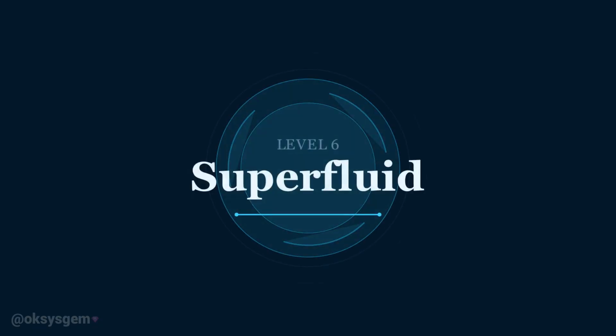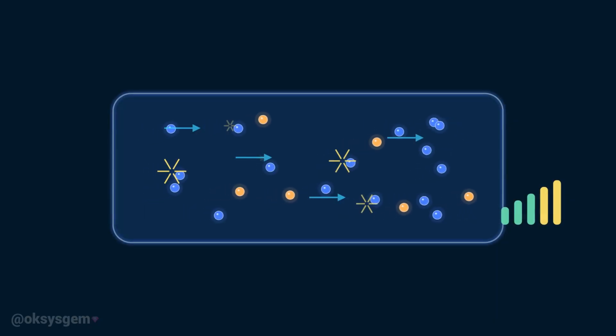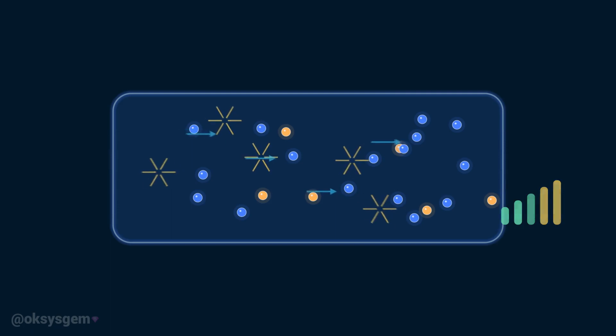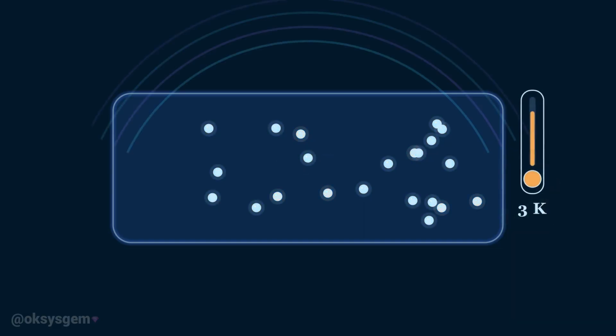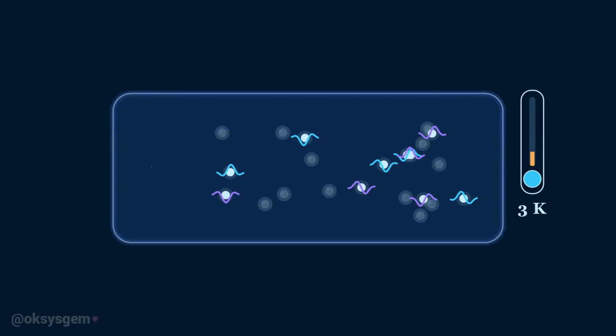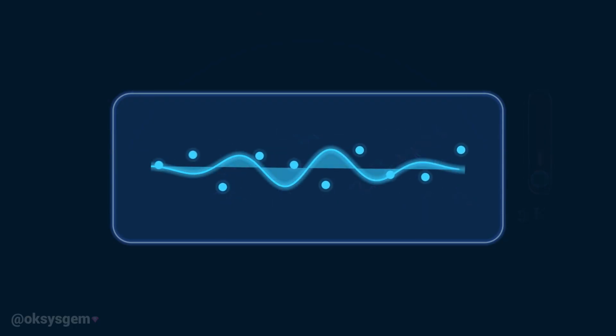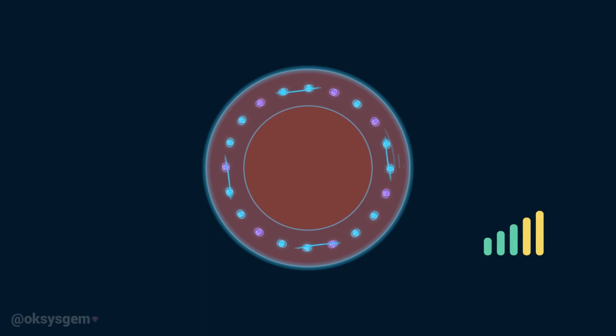Level 6, Superfluids. A superfluid is a liquid that can flow with almost no internal friction. In an ordinary liquid, particles collide and resist one another's movement, causing flowing water, oil, or honey to gradually slow down. A superfluid can continue moving for an extraordinarily long time without losing noticeable energy. Superfluidity usually appears at extremely low temperatures, where quantum effects begin controlling the behavior of the entire liquid.